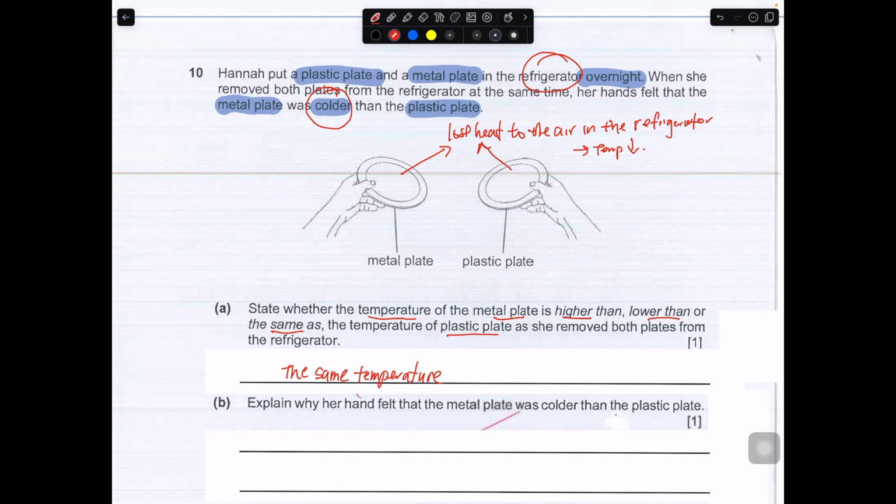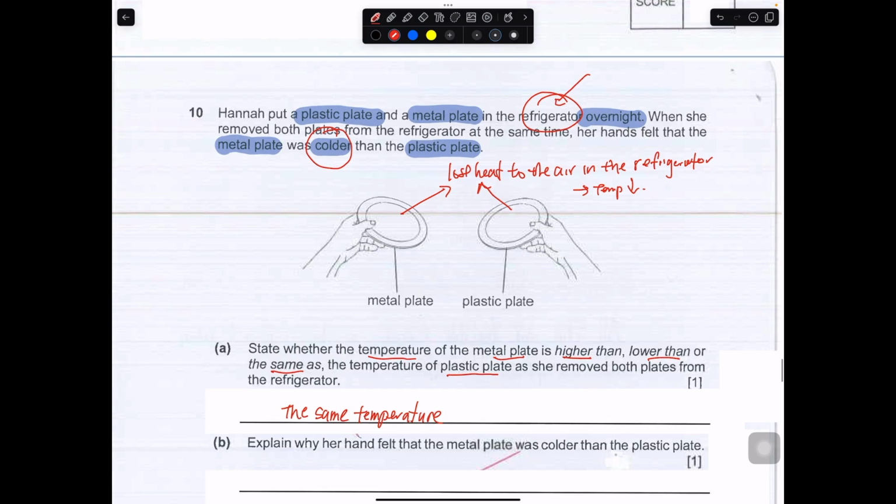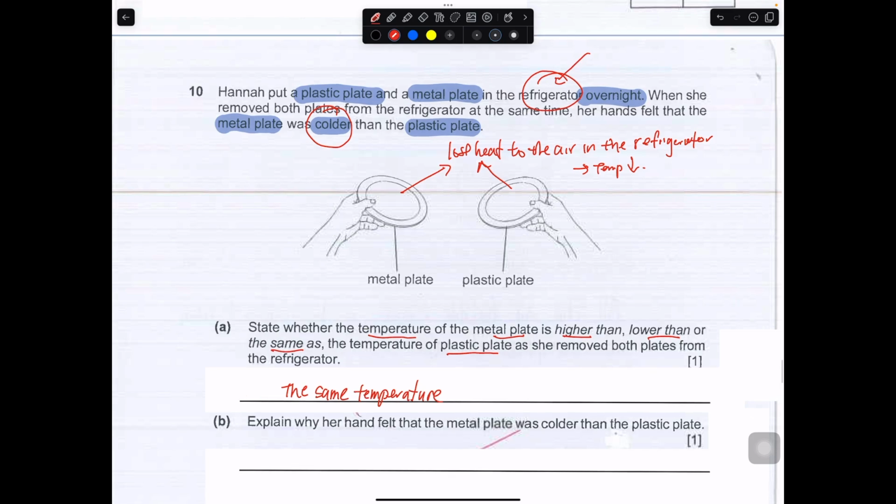Okay, both of them are actually at the same temperature, because you have to remember that both of them are placed in a refrigerator overnight. So both of them will lose heat until they become the same as the surrounding temperature, or there is no more heat flow. So in this case, both of them are at the same temperature. But why, when you pick up the metal plate, is it colder than the plastic plate? It is because of the way that they conduct heat.